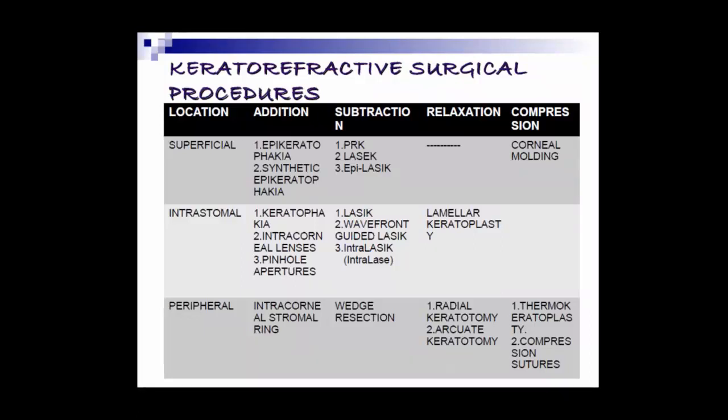These are done on a superficial part, the epithelium and superficial part of the stroma, not in a deep layer. Then intrastromal, in the middle stromal layer, is where LASIK happens, and laminar keratoplasty, and intrastromal rings, inlays or Intacs are placed.